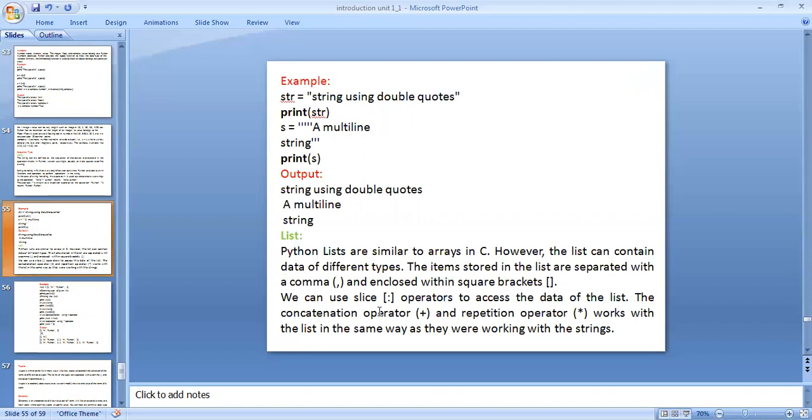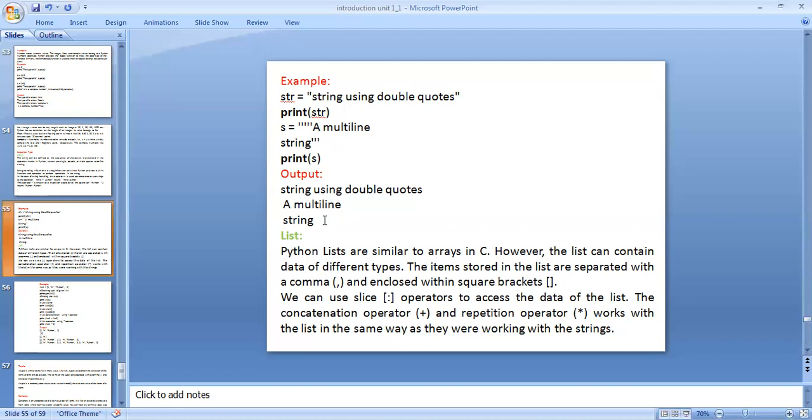In the programming, s is a multiple string using triple quotations. After that, the output is: the first statement, within the double quotations, string using double quotations. That is the output. After that, the other variable s within the triple quotations, a multiple string. This is the string data type. Another one is list. List is one of the sequence data types.